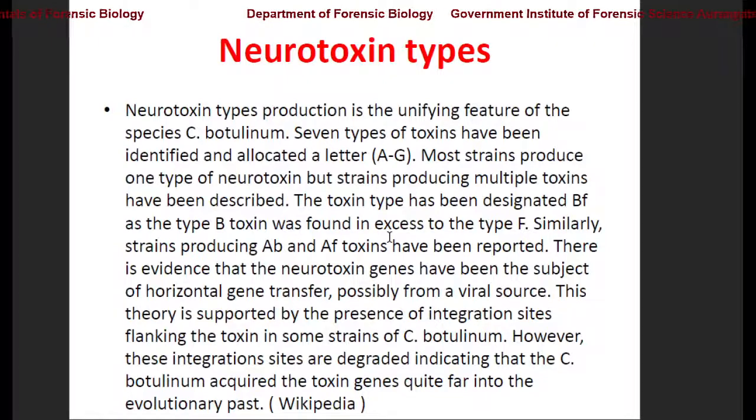There is evidence that the neurotoxin genes have been subjected to horizontal gene transfer. That is, possibly from viruses, these genes migrated or were transferred horizontally to the bacteria. The bacteria which are in close contact with those viruses may have ended up catching these genes.